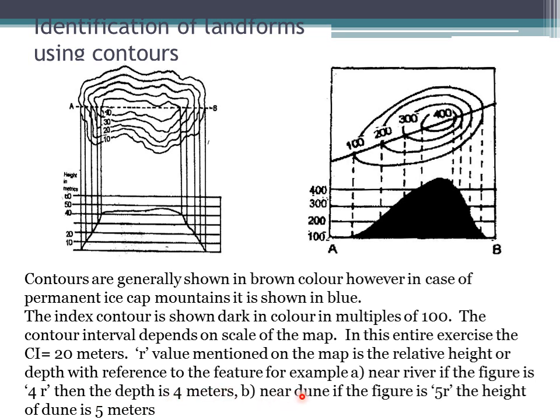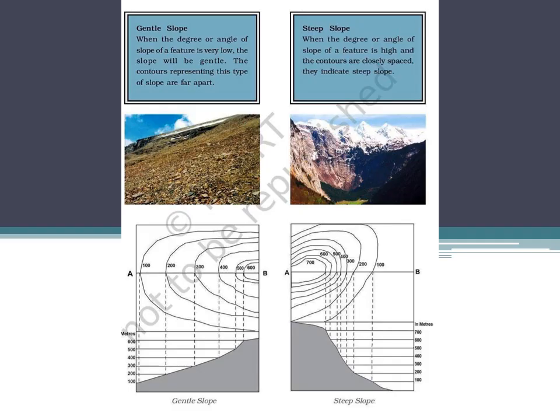Now if we have a similar figure near the sand dunes of Rajasthan, which is 5R, then the height of the dune is 5 meters. Another MCQ for you. So whenever you have an R value, it's a relative value mentioned on the topographical maps, and depending upon the situation, it will be either depth or height.